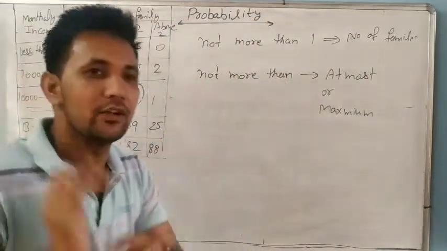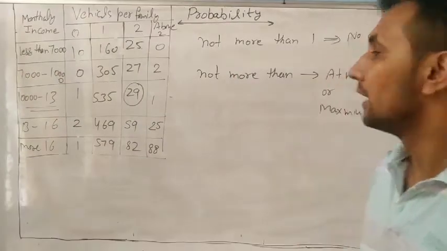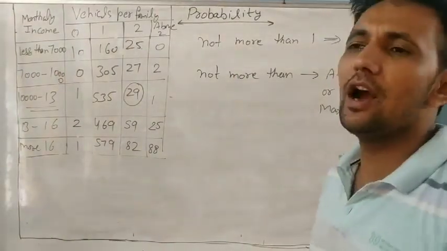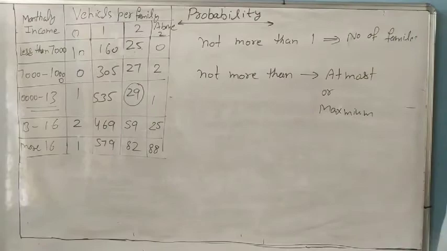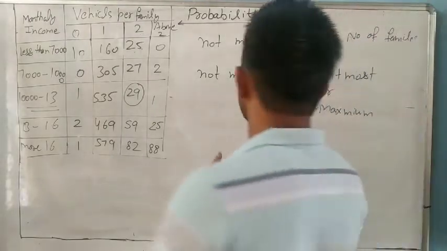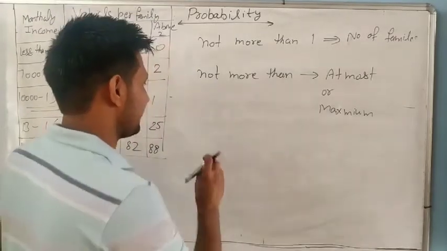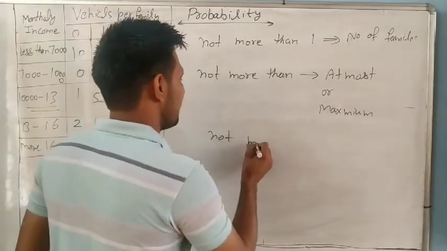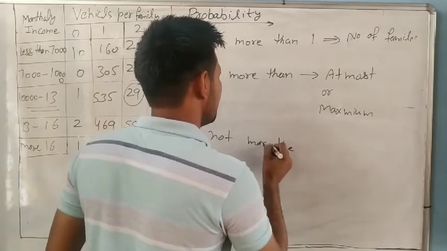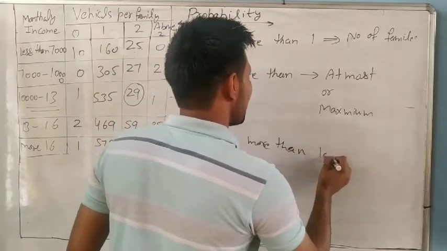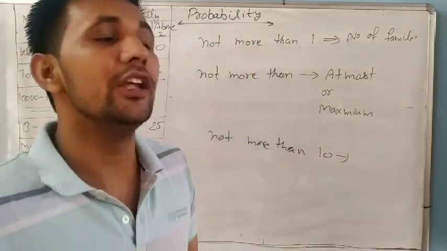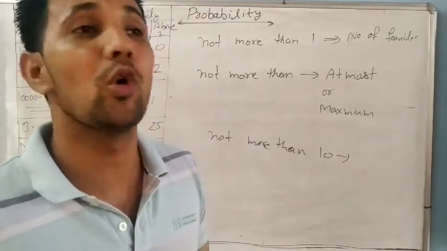Not more than. If I ask you, sir, tell me how many rupees are in your pocket, you don't know exactly how much the total is, but you say, sir, I think not more than 10. So it means you are confirmed that the rupees in your pocket are not more than 10.